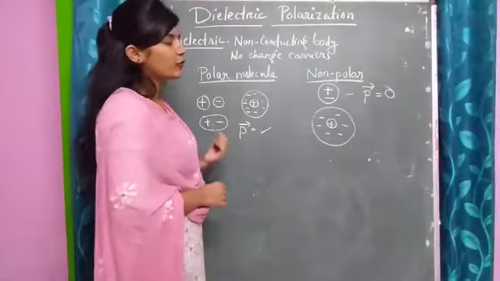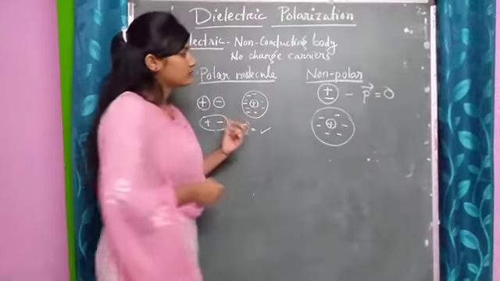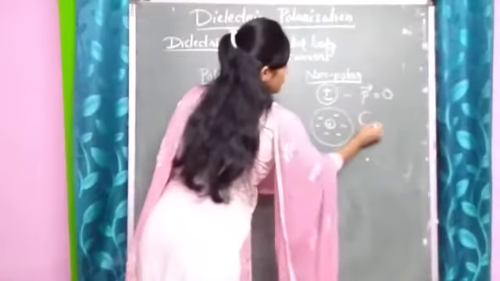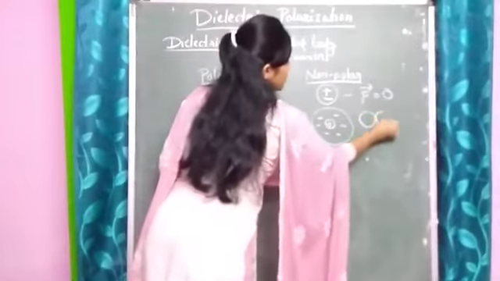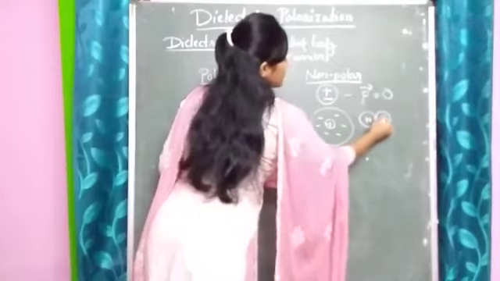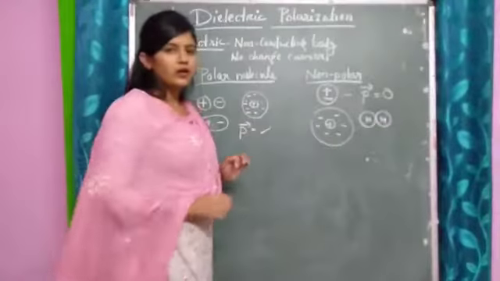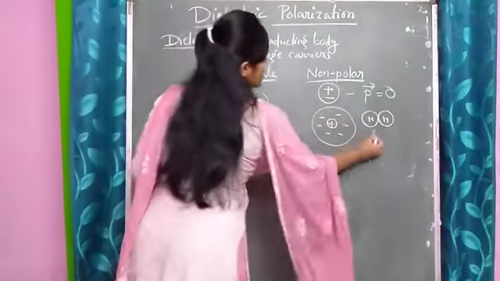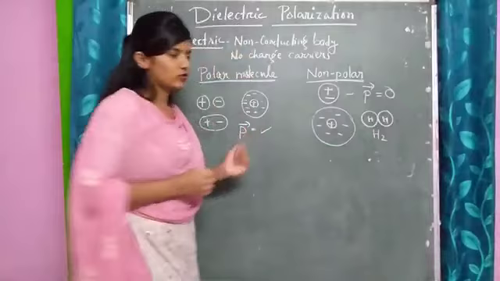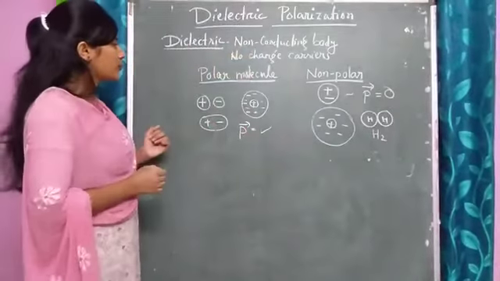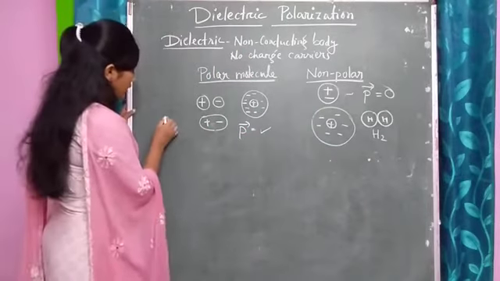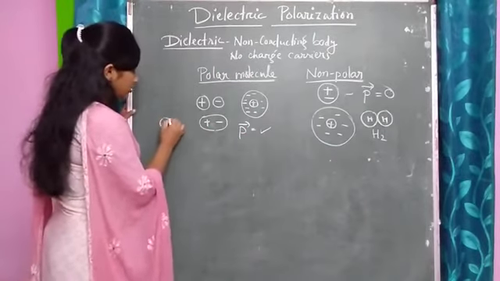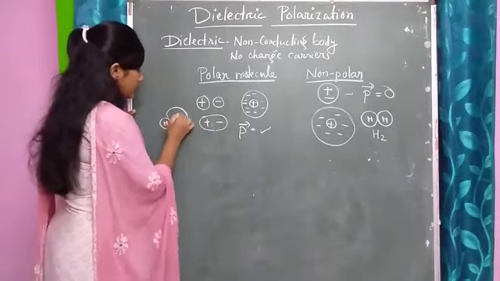The example of non-polar is H2. In H2, you see that they are symmetric. So H2 is an example of the non-polar case. And for a polar molecule, take HCl. H and Cl.